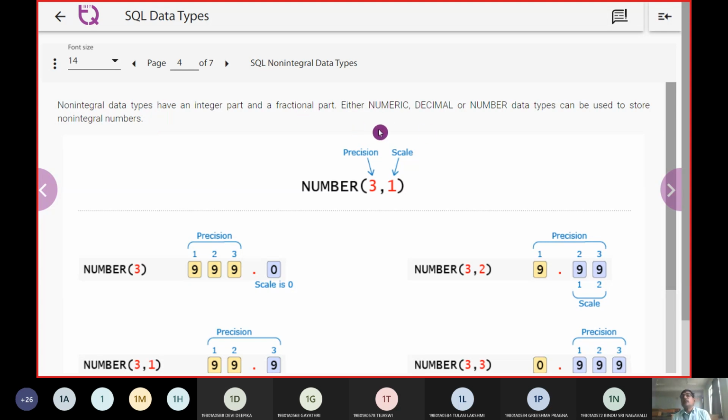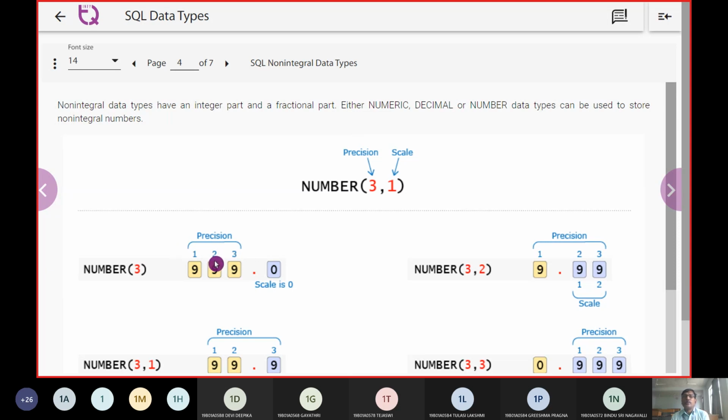So we will now look at numeric and the decimal part. It can be stored, and we call it NUMBER(3,1). The 1 gives the decimal part, and we call it the scale, which is given to the decimal part, and the rest is on the real part.